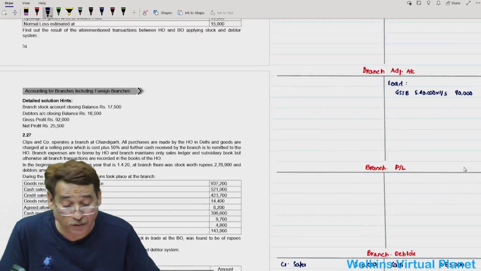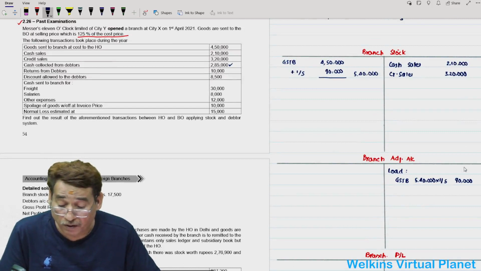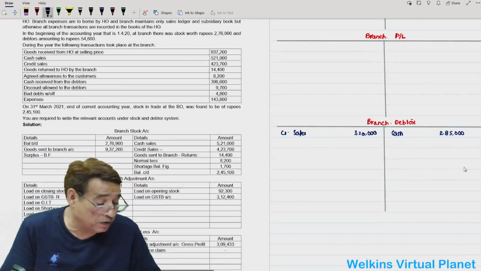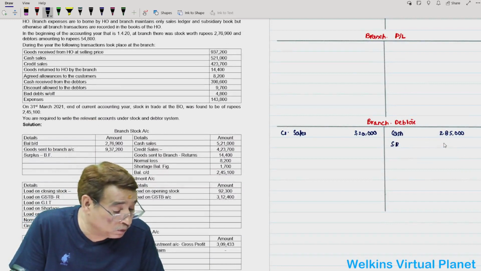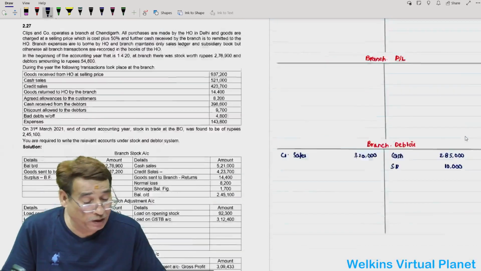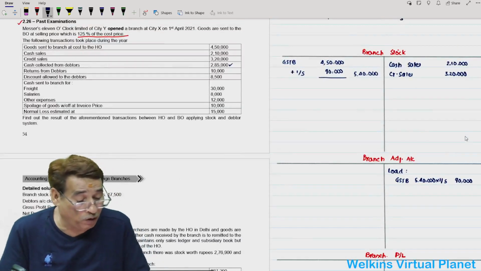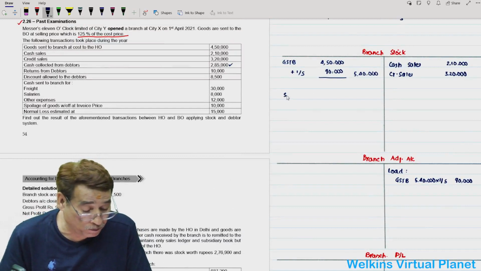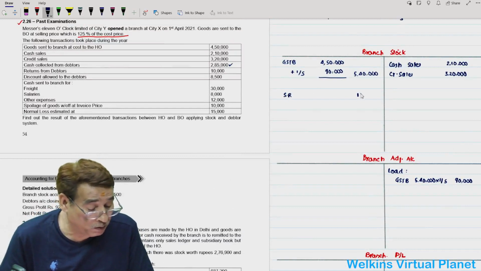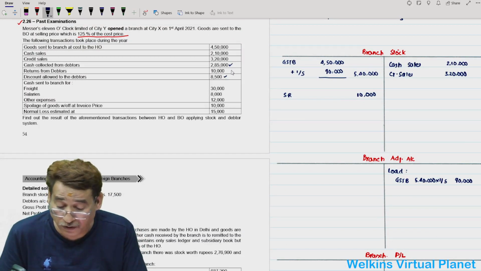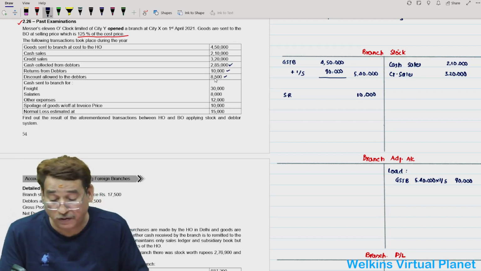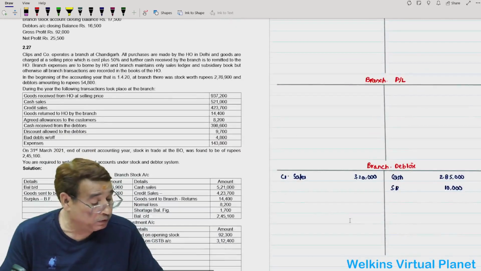Then we have in this particular question returns from debtors 10,000, sales return 10,000. Because we are preparing the branch stock account, sales return will also be written over here. Returns from debtors is over. Discount allowed to debtors is 8,500 now.